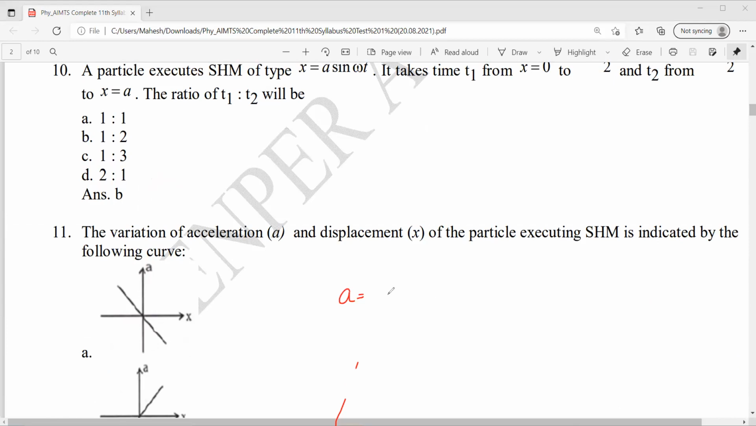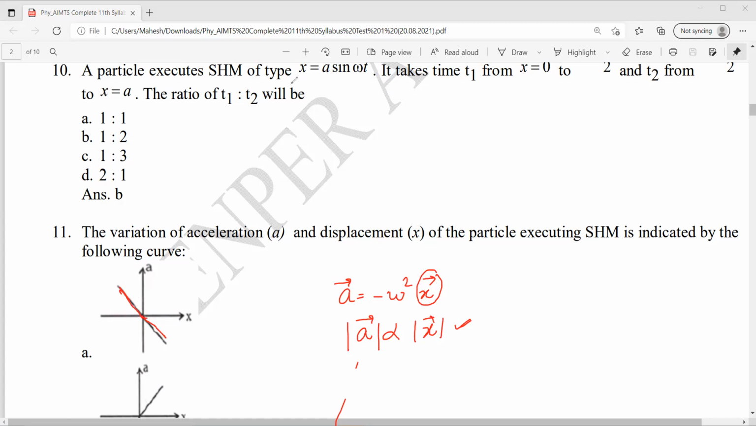A is equal to minus omega square x vector. When x vector is negative, a vector is positive, and a vector is directly proportional, right? Magnitude is directly proportional to x. So it should be a straight line. And when x vector is negative, a vector is positive. When x vector is positive, a vector is negative. So option A is correct.